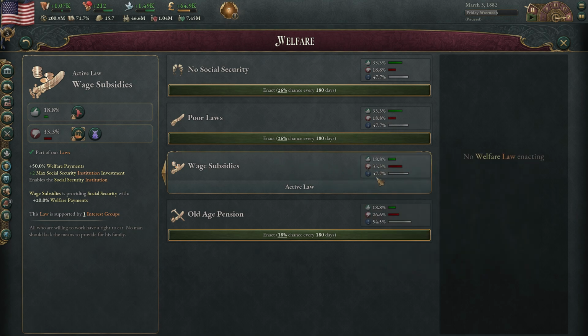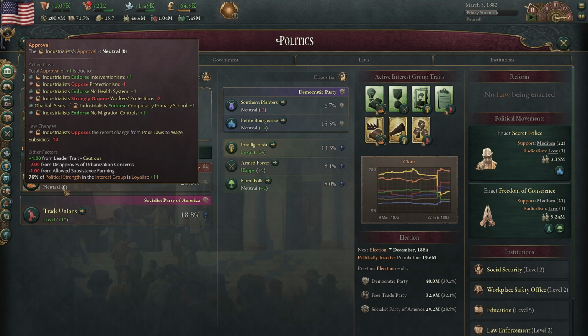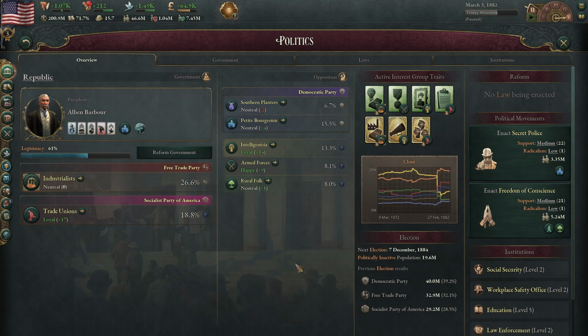You didn't have to wait. You didn't have to take the time doing it. And we can eat that opinion hit for a little while. Industrialists are neutral still. But they are definitely the strongest interest group in our country, easily. Trade unions are number 2.